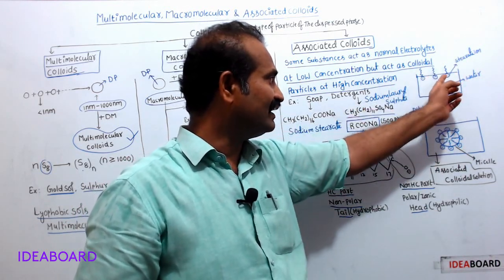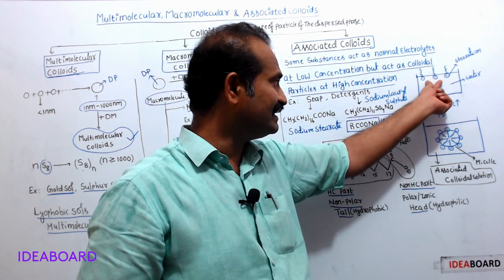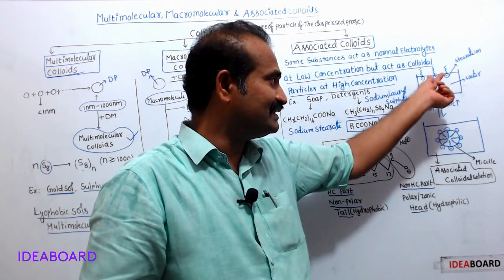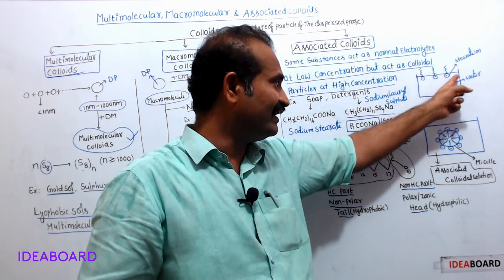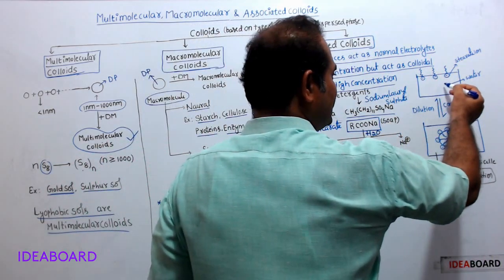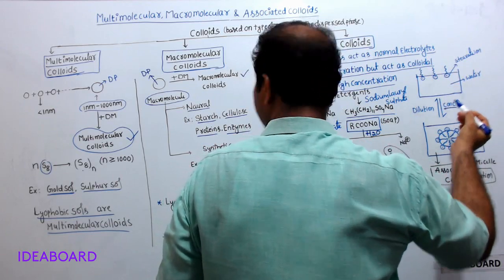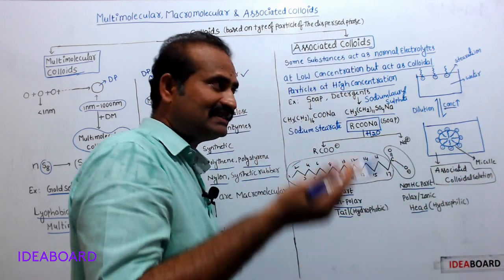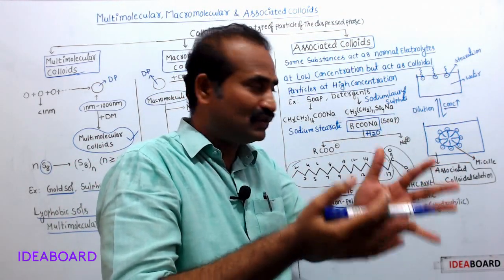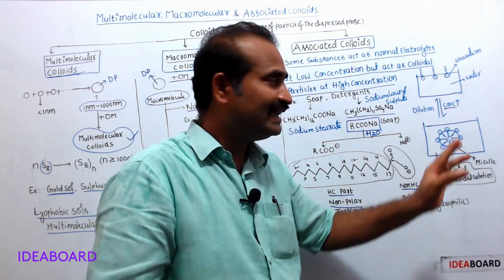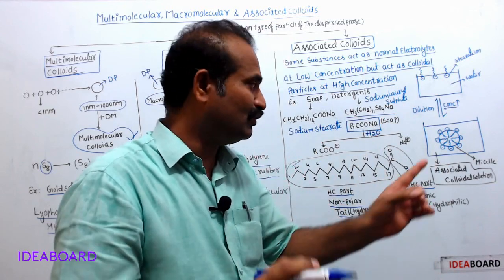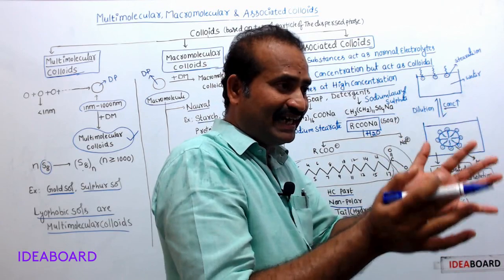When soap is placed in water, the soap dissociates and gives stearate and sodium ions. The stearate ions are arranged like this at the surface. The resulting solution is a true solution. Now suppose the solution concentration is increasing. If more soap is added to this solution, the concentration increases. As the concentration increases, more stearate ions are available in water.